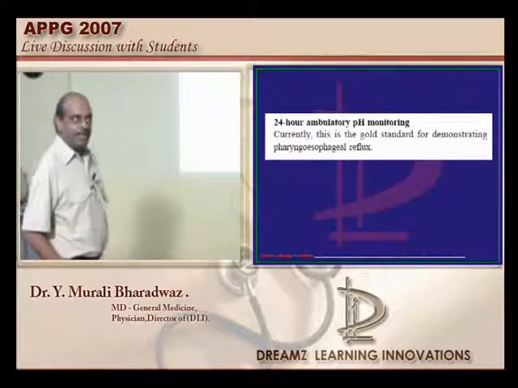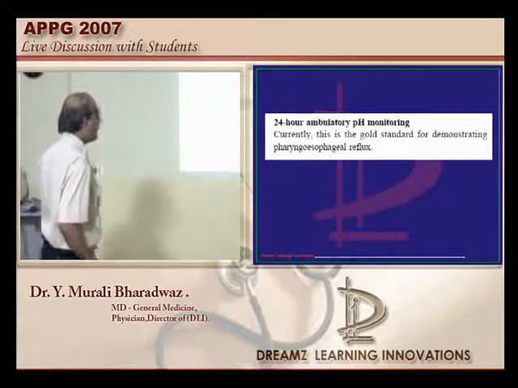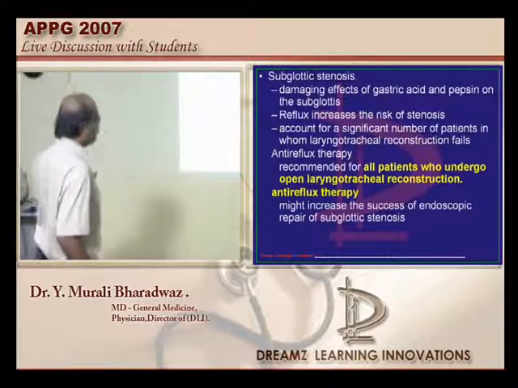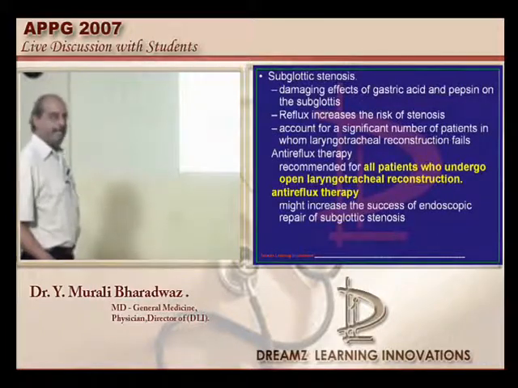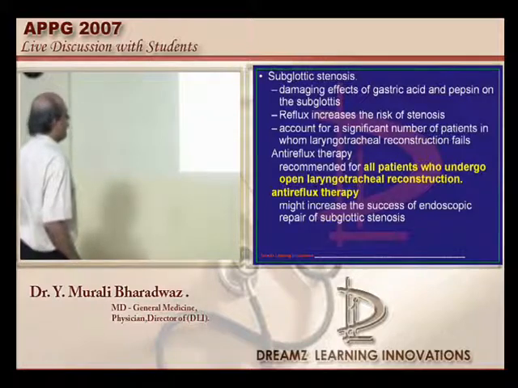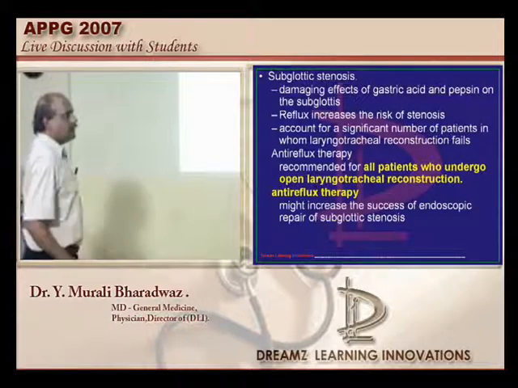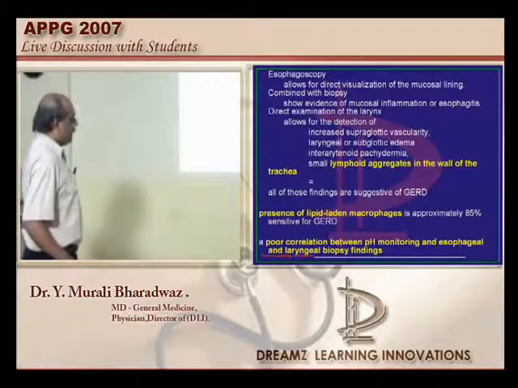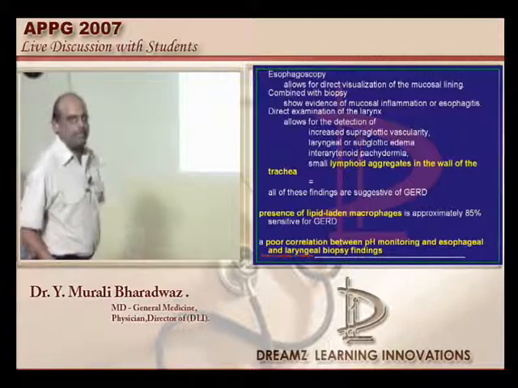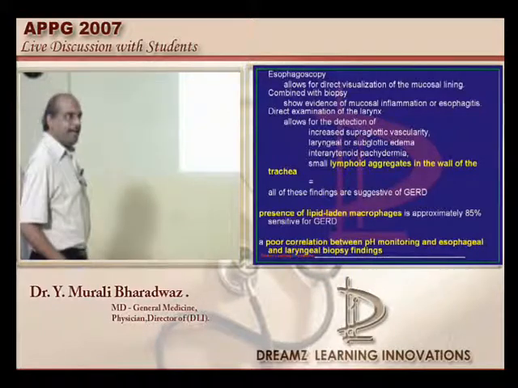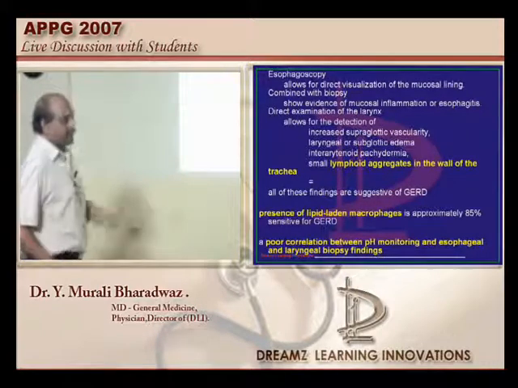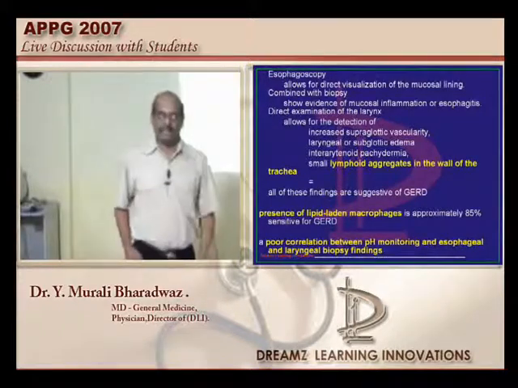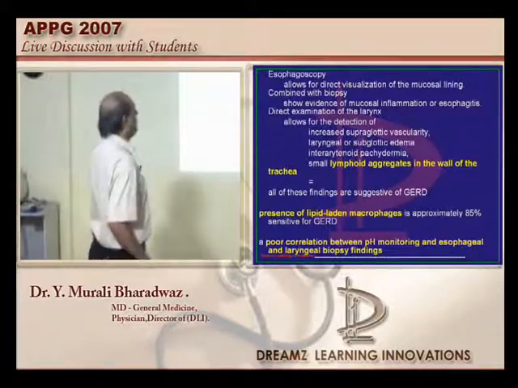24-hour ambulatory pH monitoring is considered to be the gold standard in order to demonstrate the pharyngoesophageal reflux. Subglottic stenosis is known to be a complication of even pharyngolaryngeal reflux, and it is not eosinophil laden, rather it is lymphocyte laden. Histology is a very classical feature, and the lipid laden macrophages constitute 85% of the cellular population of the pharyngoesophageal reflux disease, is what needs to be remembered.